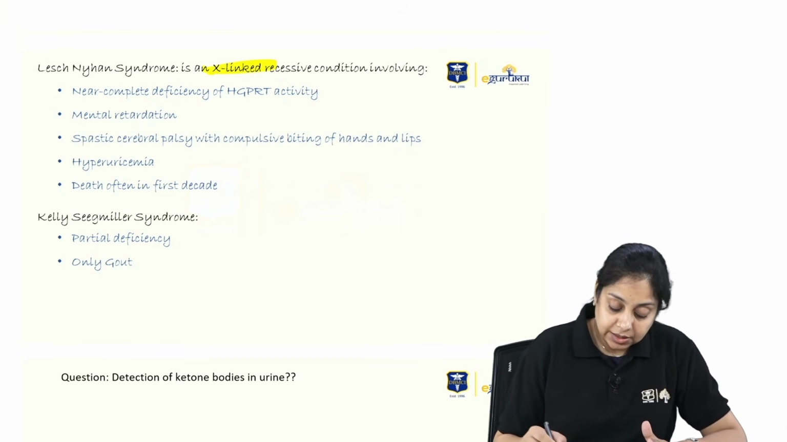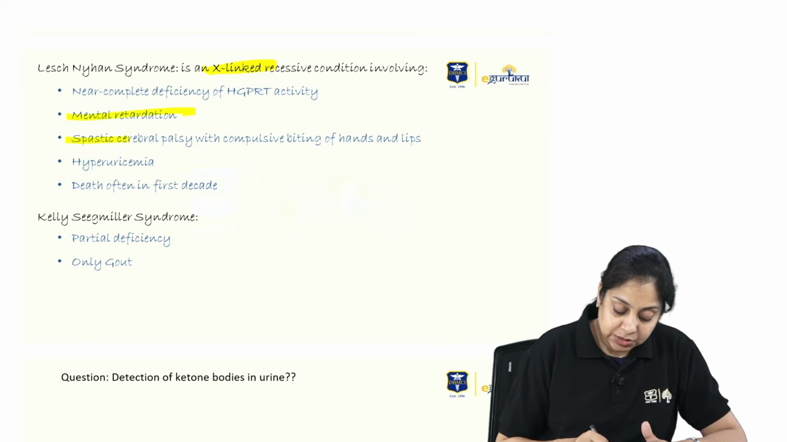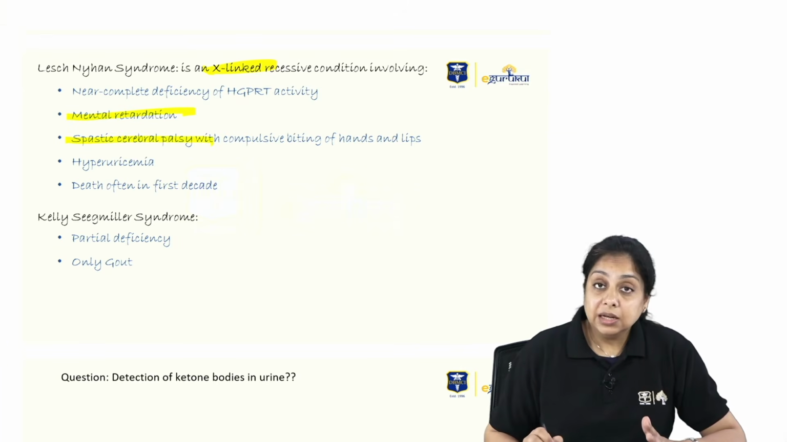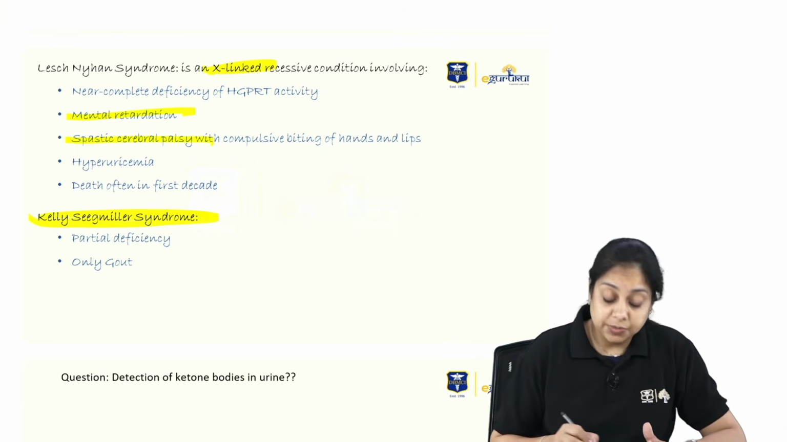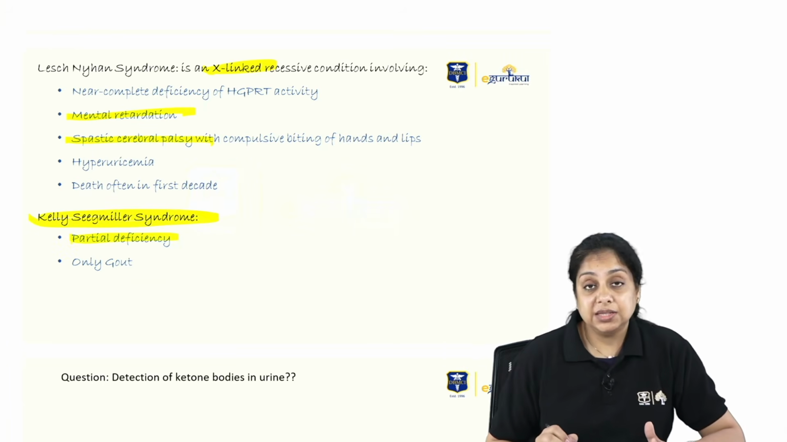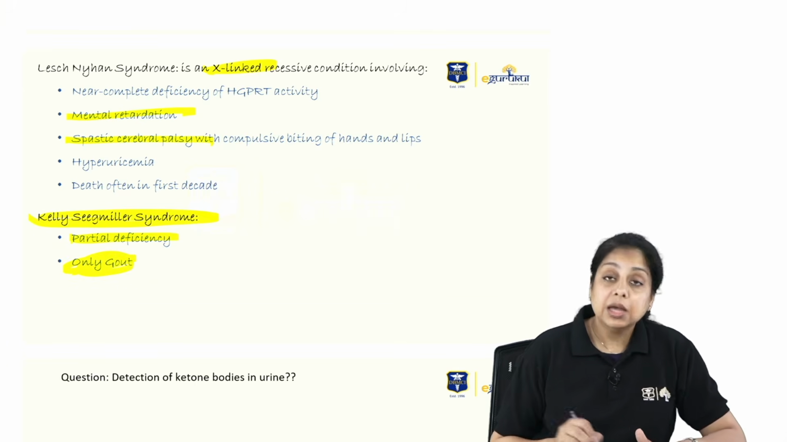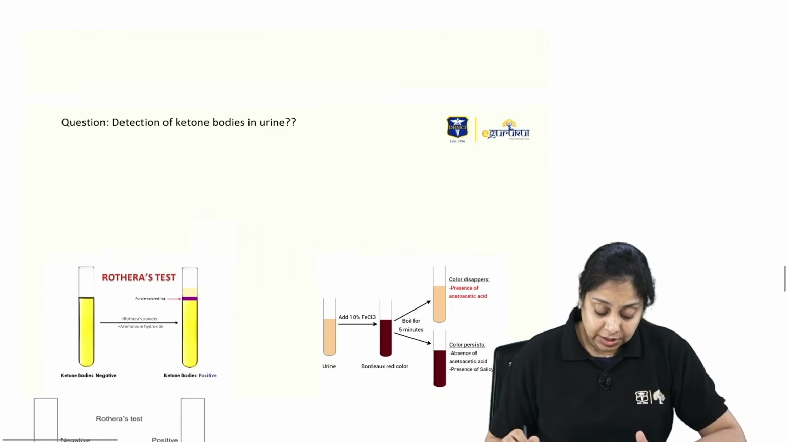It is X-linked, right? Mental retardation, spastic palsy. Now there is another disease, Kelley-Seegmiller syndrome, which is because of partial deficiency. In these patients, you don't see the self-mutilation, only the gout is present, right?